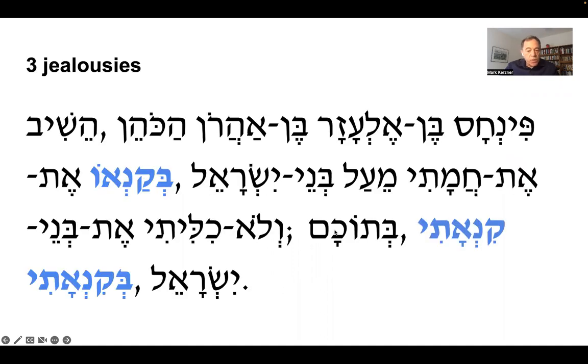So we start with saying that there are three times that jealousy is mentioned here. Bekano, I was jealous, says Hashem. Kinati, my jealousy, and Bekinati, in my jealousy. That is, of course, Pinchas, the first phrase. Now, let us look at those three terms of jealousy. By the way, jealousy is, in certain instances, a very good thing, and has to do with spirituality as well.